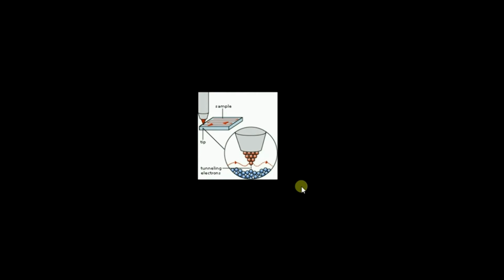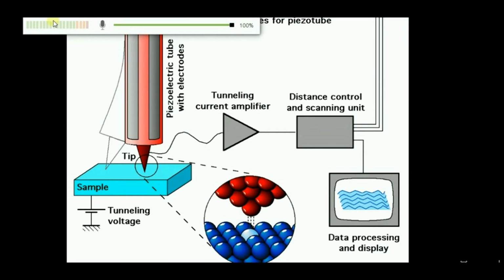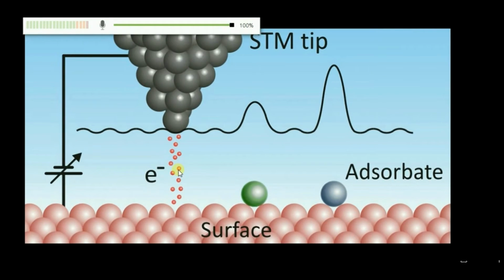Then construction and design of the STM. It consists of a tiny wire whose tip is fine, almost a single atom wide, about 2 nanometers. This atomic tip acts as a probe. It is held over the surface of the specimen at a distance of about 1 nanometer above the surface. The tip is so close to the surface that the electron cloud of the atoms at the tip of the probe and of the nearest atoms on the surface of the specimen overlap. When a potential is applied, electrons from the atoms of the specimen tunnel through the gap to reach the probe and generate a weak tunneling current.